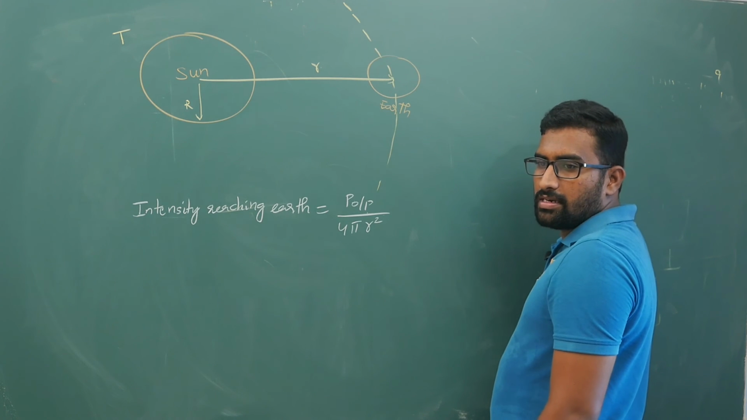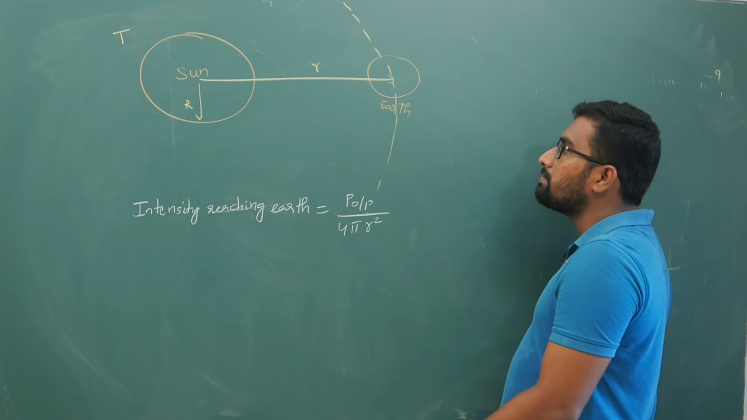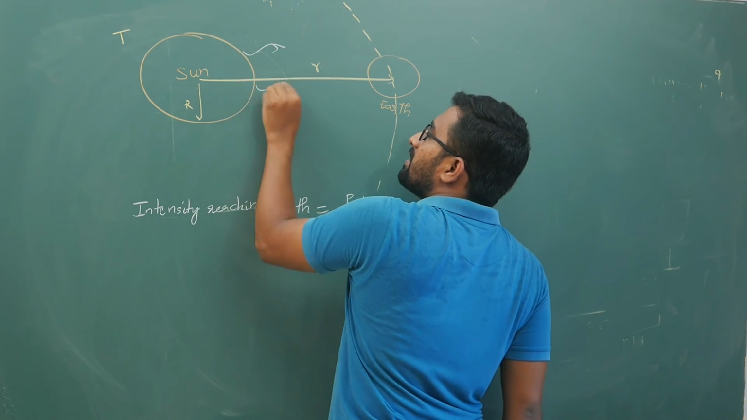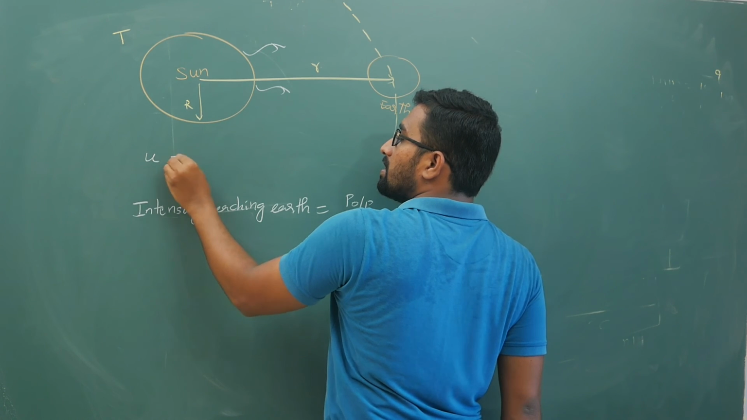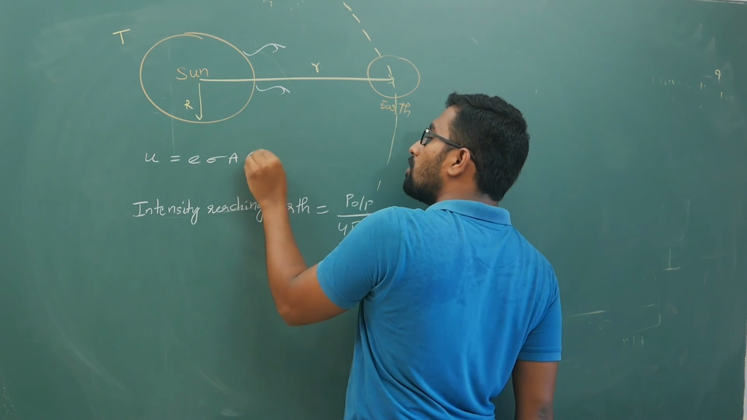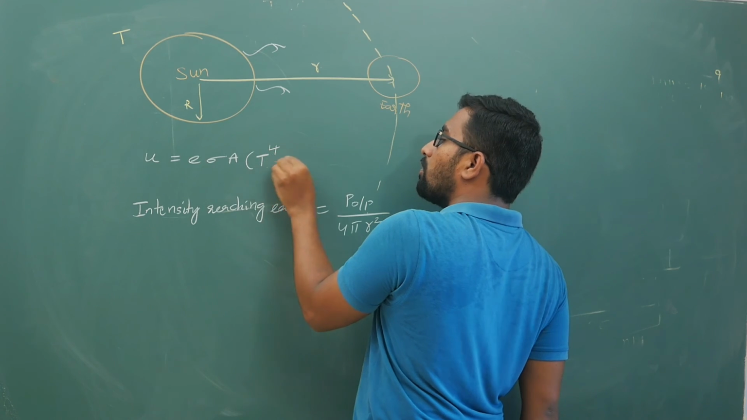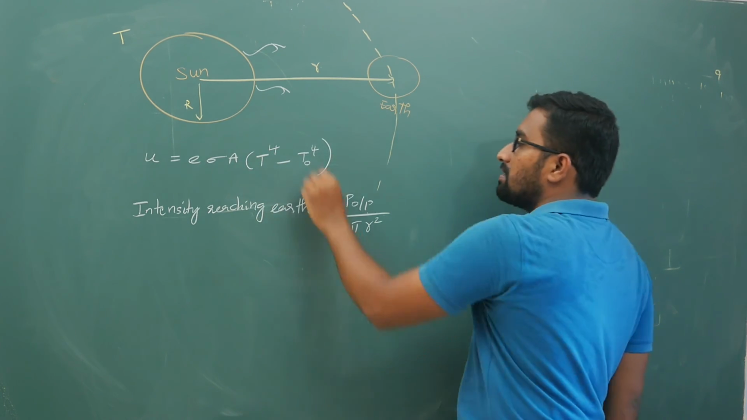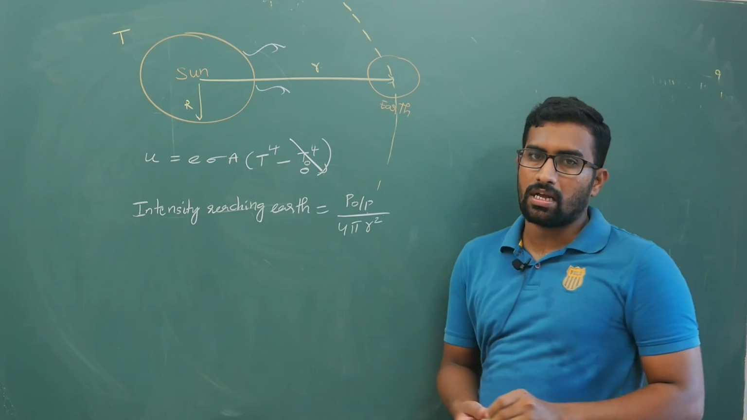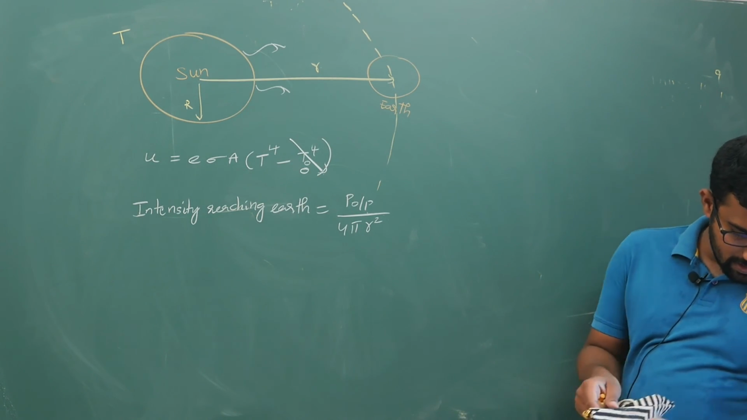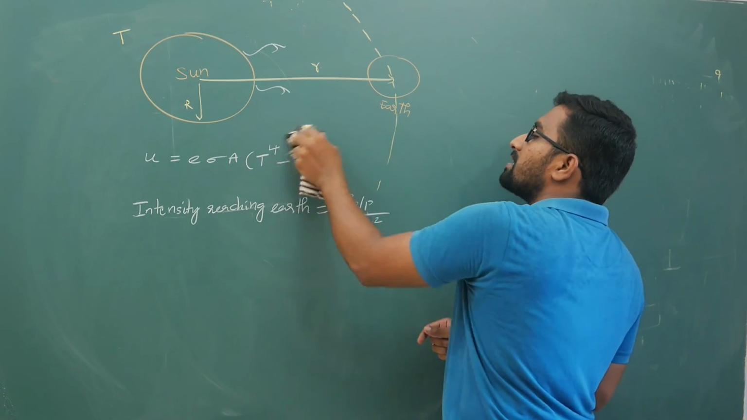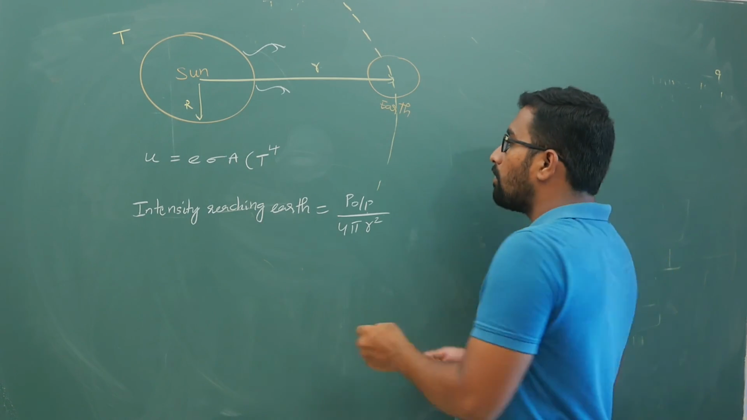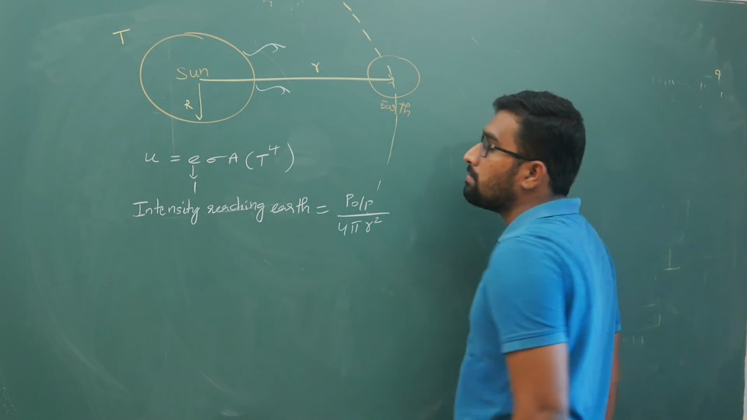Intensity is energy by area into time, and energy by time is power output. Now the energy radiated is U = e sigma A (T_sun^4 minus T_surrounding^4). But the surrounding term is negligible because the sun is at a very high temperature. The sun is close to a black body, so the emissivity e is going to become 1.